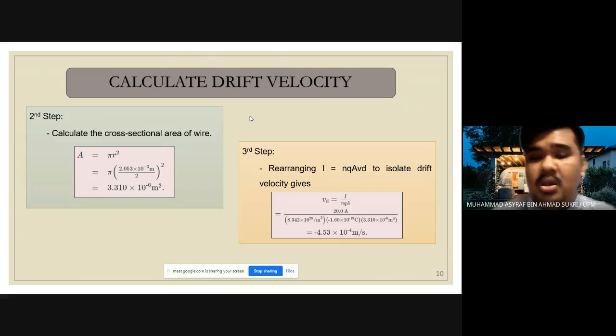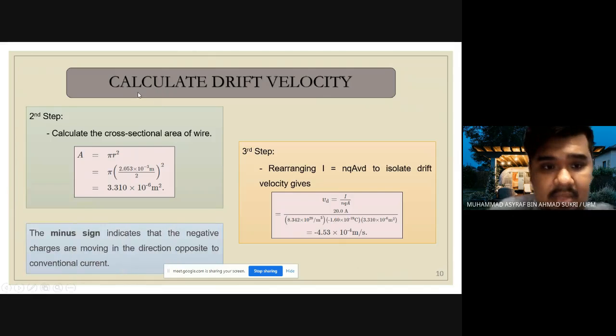After we derive the equation, the drift velocity equals the current divided by the density of free electrons, the constant, and the cross-sectional area. After we substitute the values from the previous steps, we get negative 4.3 multiplied by 10 to the power of negative 4 meter per second.